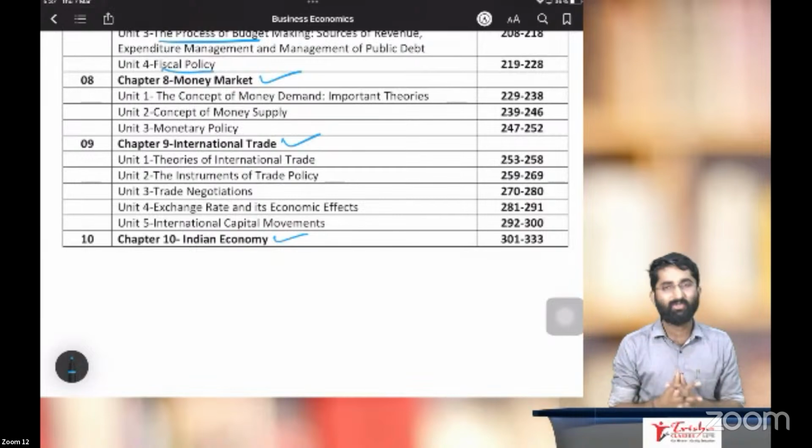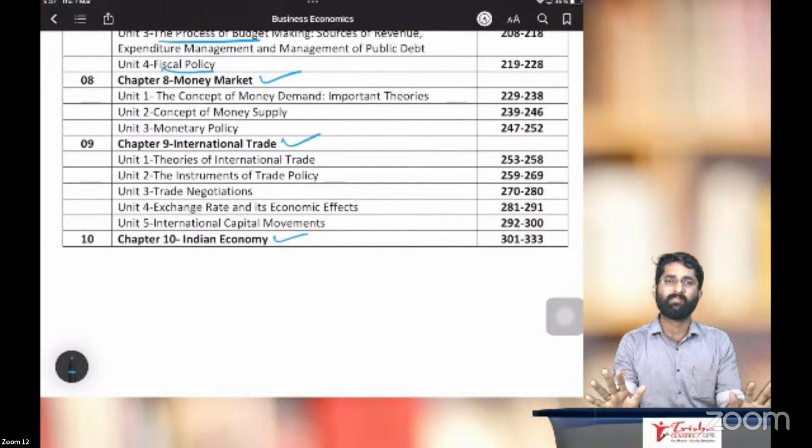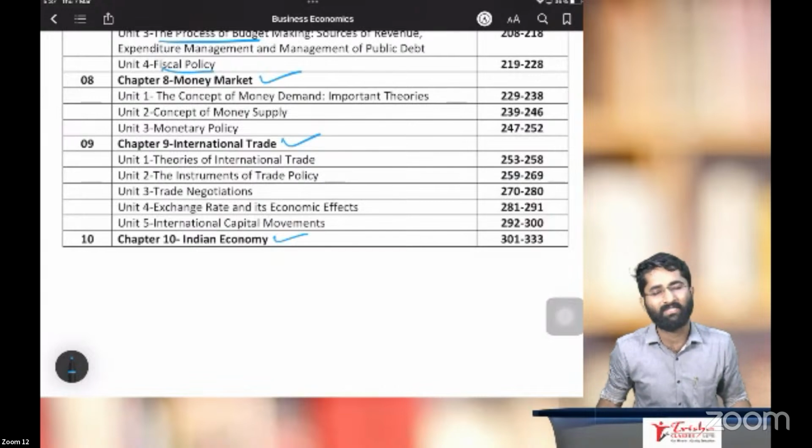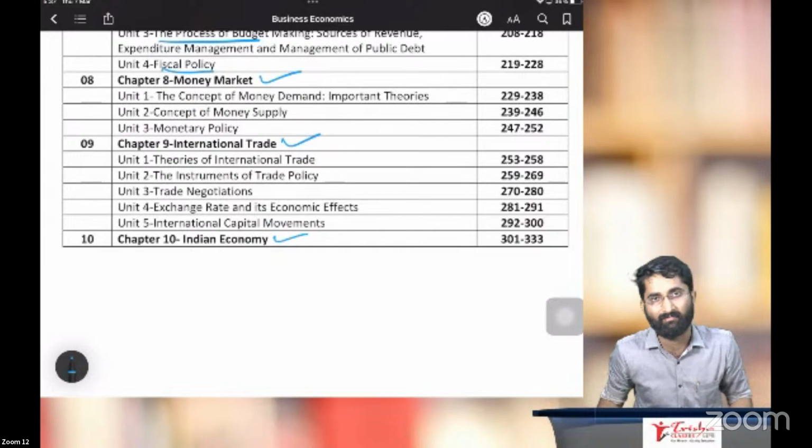Those who are studying all these concepts for the first time, not to worry, there is no need to be afraid. Don't worry, we are going to discuss all these things in detail, especially exam oriented.